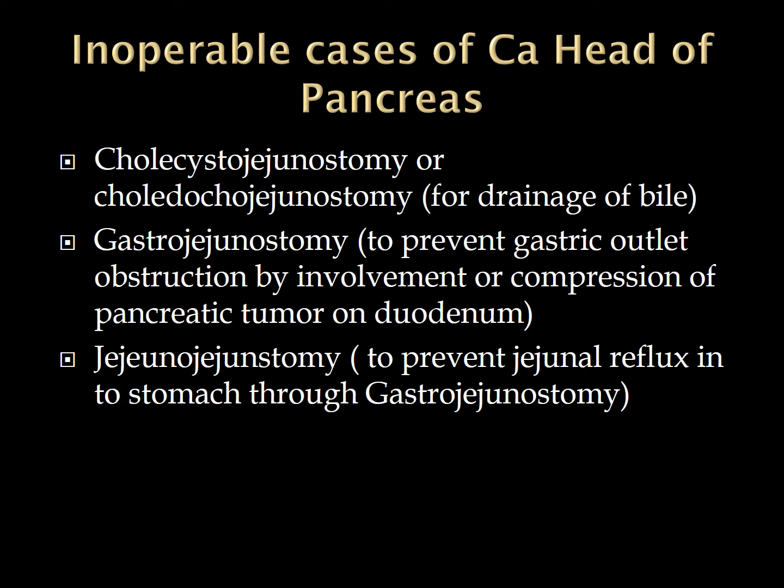either we go for cholecystojejunostomy, that is anastomosis between the distended gallbladder and the jejunum, or choledochojejunostomy for the drainage of bile. Gastrojejunostomy to prevent gastric outlet obstruction by involvement or compression of the pancreatic tumor on the duodenum, and jejunojejunostomy to prevent jejunal reflux to the stomach through gastrojejunostomy. This is shown in the next hand drawn diagram in the next slide.